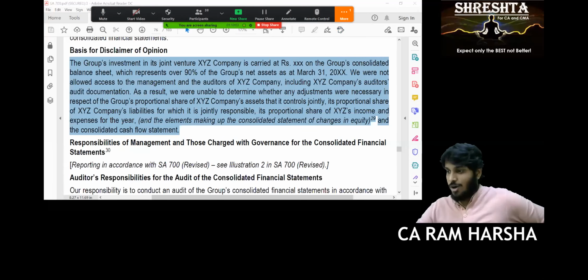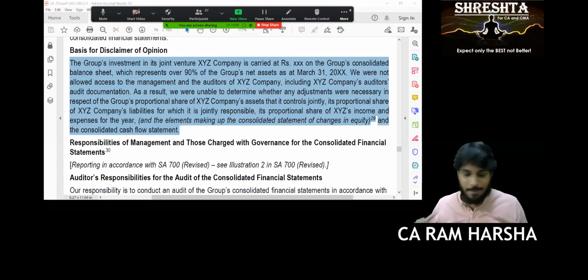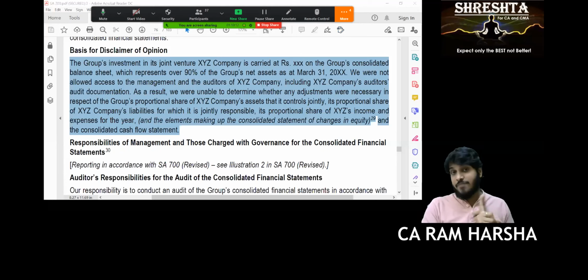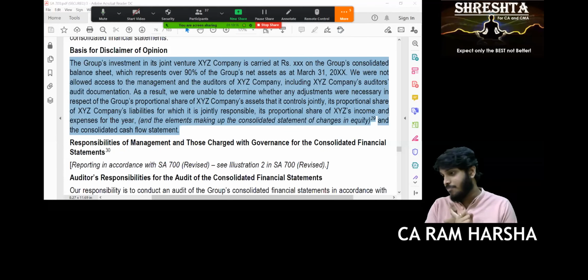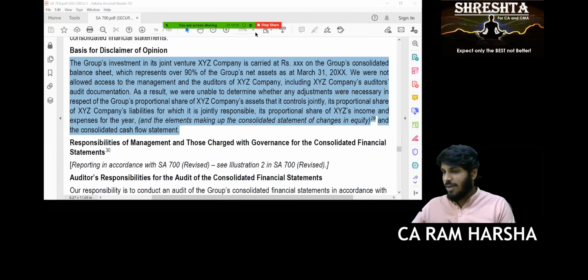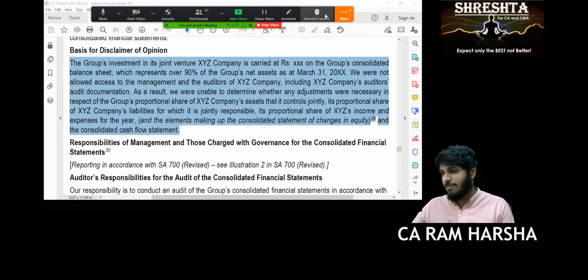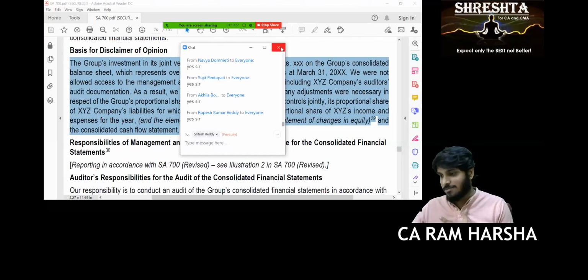Confident, everyone? Okay. I'll give another 5 to 10 minutes gap. Then, as soon as I get back, I will discuss emphasis of matter para and other matter para. Are you all ready? Yes, sir. Okay, 5 minutes. I'll just take a gap of 5 minutes. Okay. But I'm shouting now continuously. That's fine.